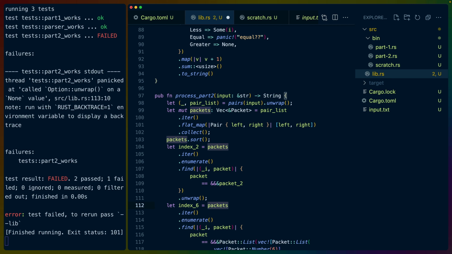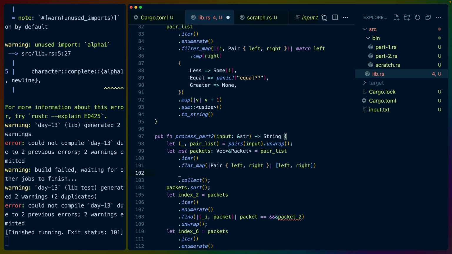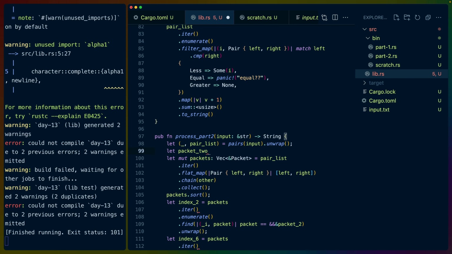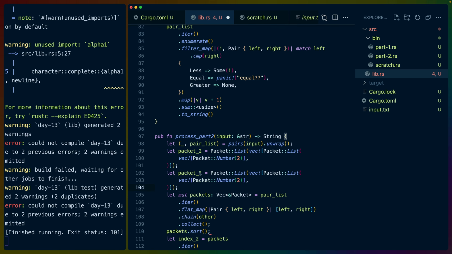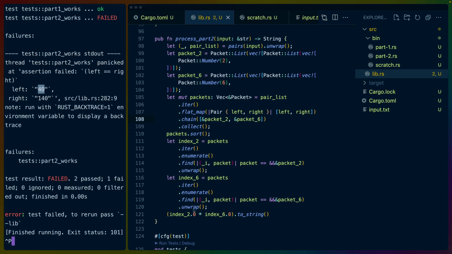I'm gonna call this packet 2 and I'm gonna call the other one packet 6. And in this, we're going to have packet 2 here equals this. This is going to be the same thing for packet 6. And this is going to be a references issue because this needs to be a reference and the other one does. That's why I defined them up there instead of in here. So we end up with 40, but that's not the whole story yet, actually, because we need this plus 1 and this plus 1. And now we're at 54, which is not what I want to see.